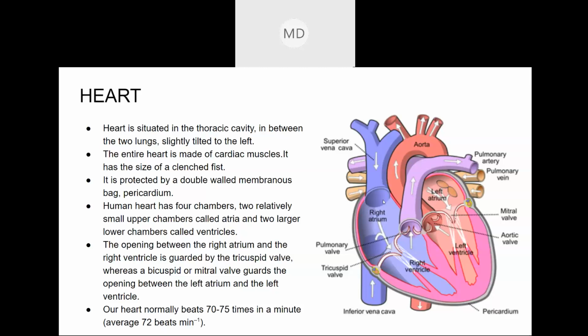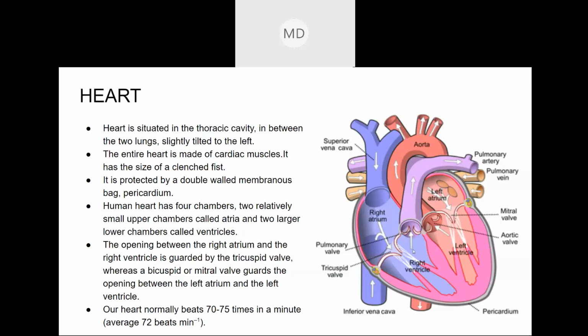Okay, there are different types of muscles in our body. The muscles that are present in the heart are known as cardiac muscles. You might have heard of cardiac arrest, that is of the heart. And the muscles of the heart are known as cardiac muscles.